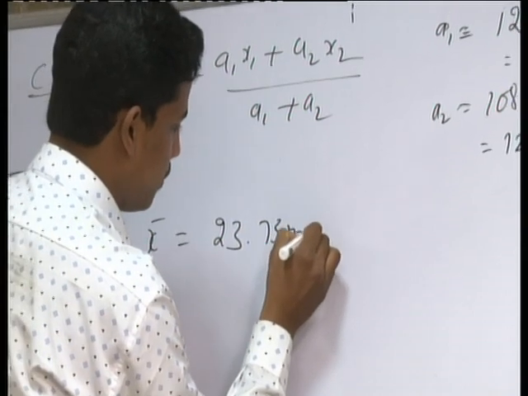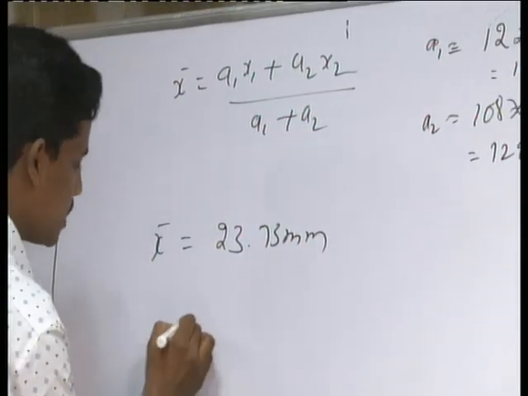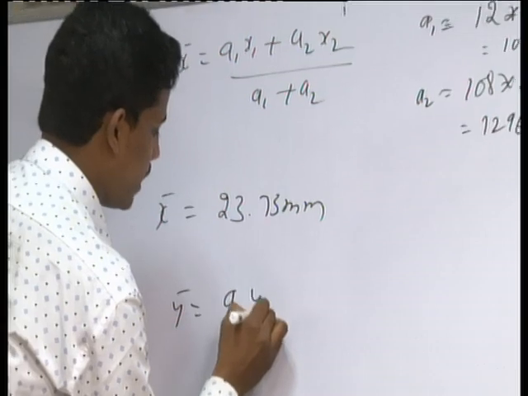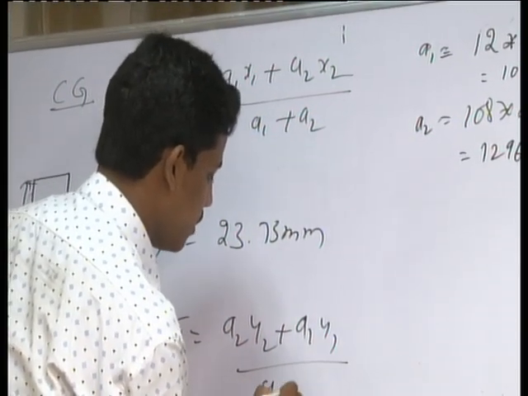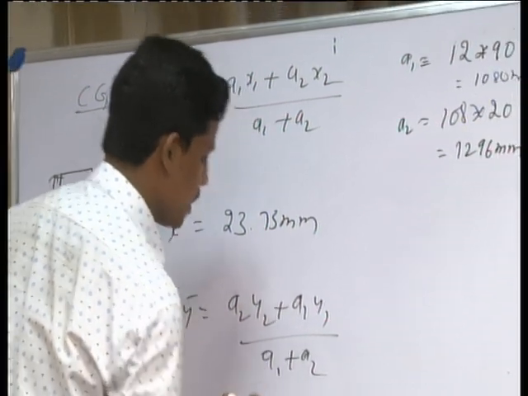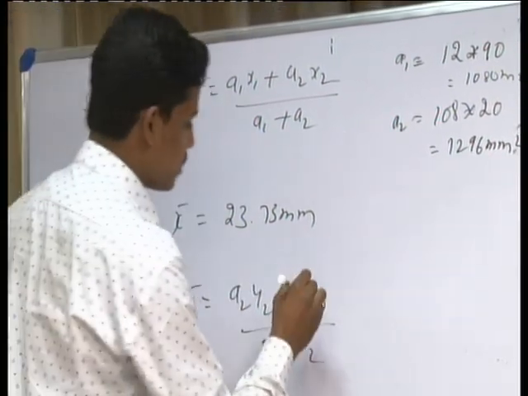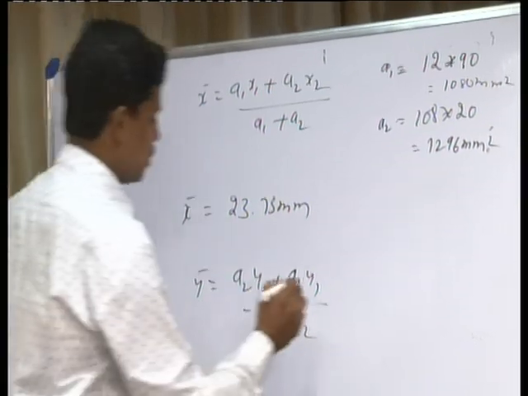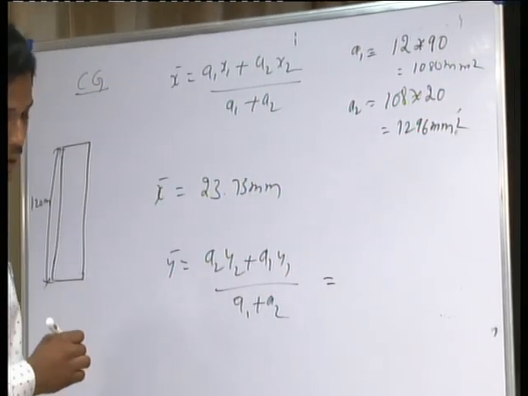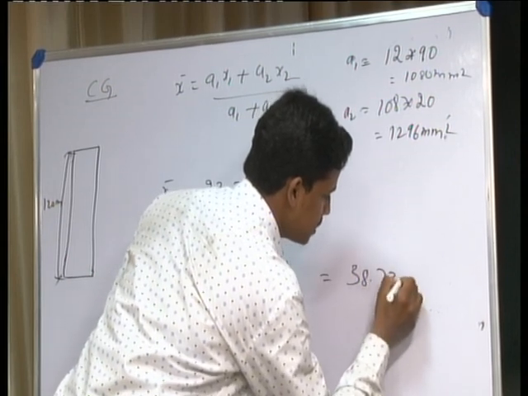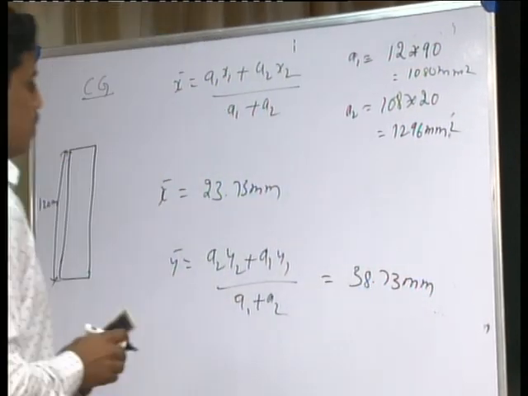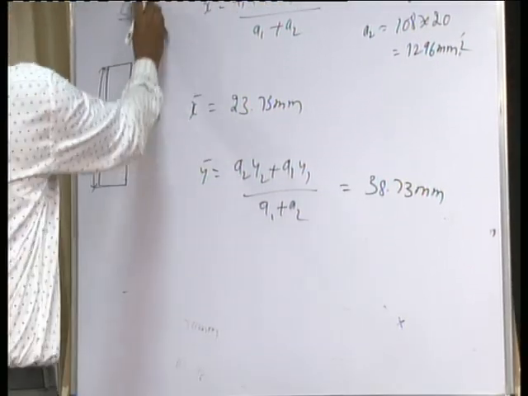If you substitute these values, you will get x bar as 23.73 mm. And y bar is equal to a1 y1 plus a2 y2 divided by a1 plus a2. If you substitute the values of y1, y2, a1 and a2, you will get y bar as 38.73 mm. Now we have to locate these values in the sketch.